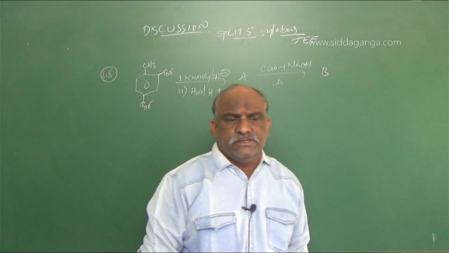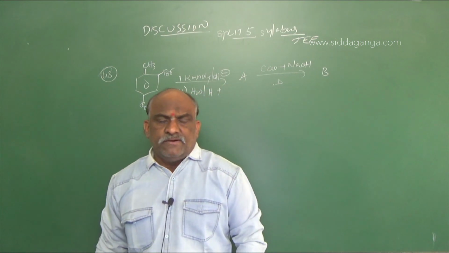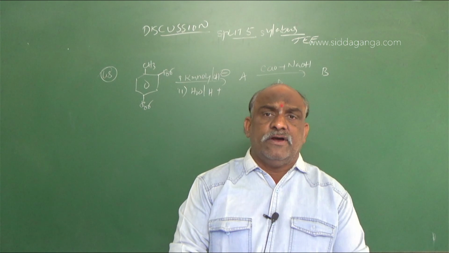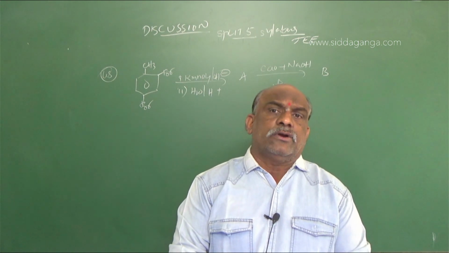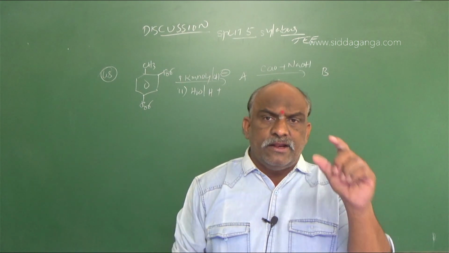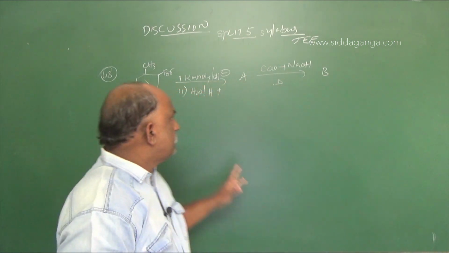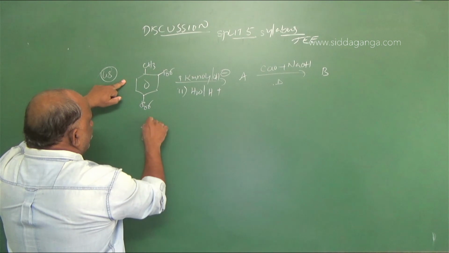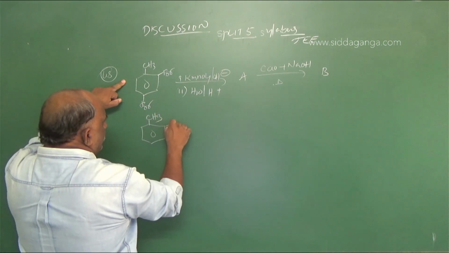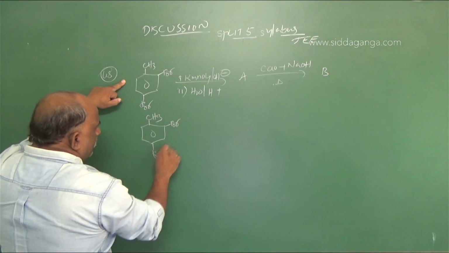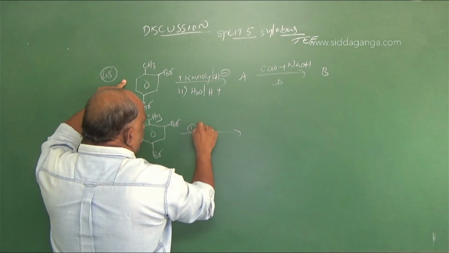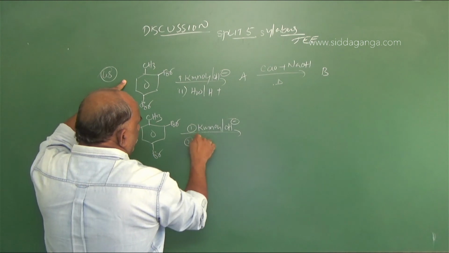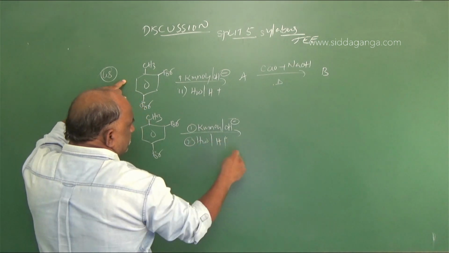So here, simple. This is the first reaction. The first reaction is oxidation. Oxidation of alkyl benzenes gives rise to carboxylic acids only. The entire alkyl group is converted into carboxylic acid. See this one: the CH3, Br, KMnO4, OH minus, hydrolysis in the presence of acid.